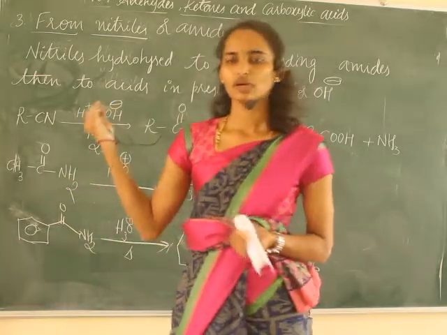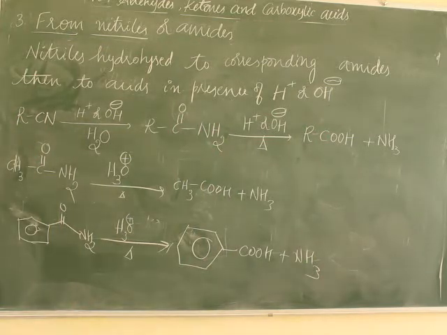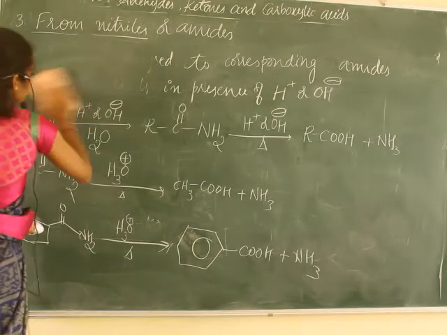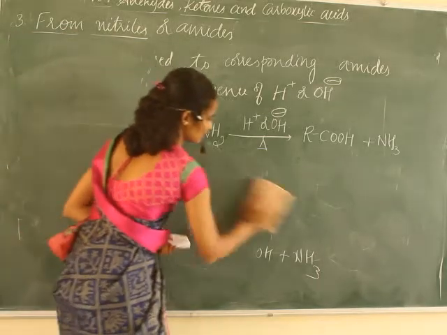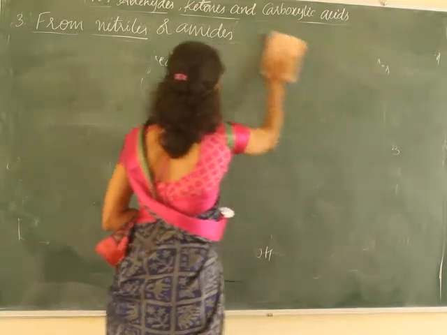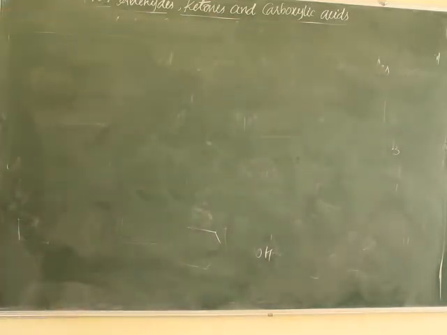This is about preparation of carboxylic acids from nitriles and amides. Next is from Grignard reagent. That is the fourth one, from Grignard reagent.